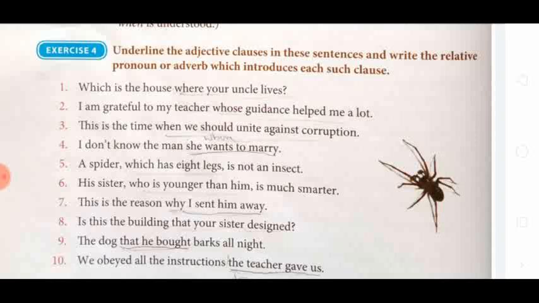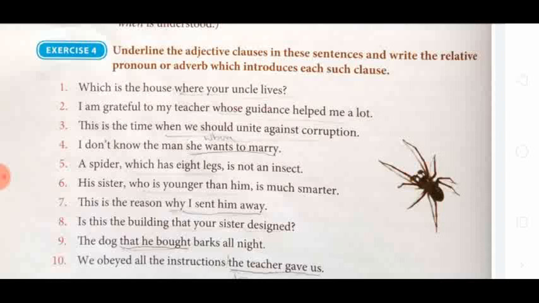Here, where your uncle lives is the adjective clause. And where is the relative adverb introducing it. Where your uncle lives.